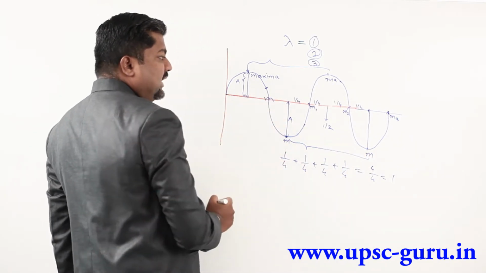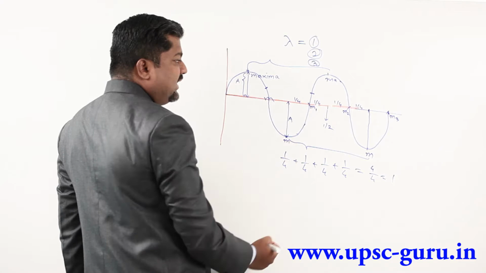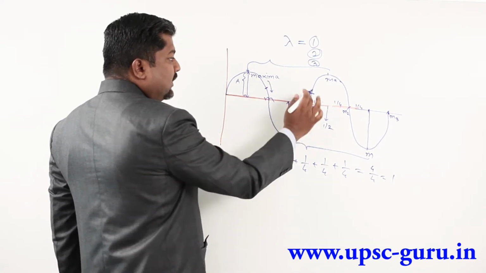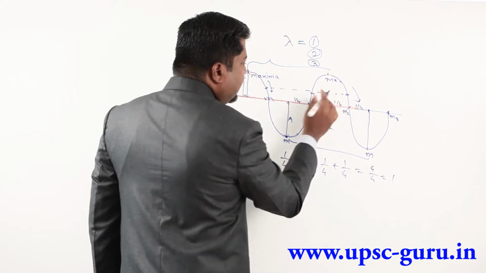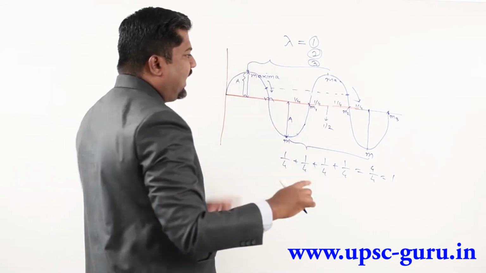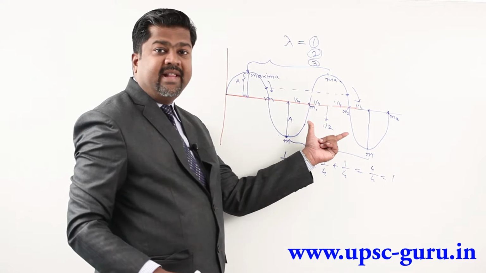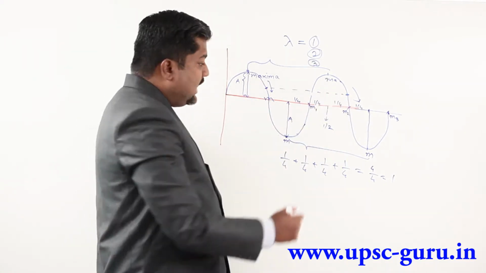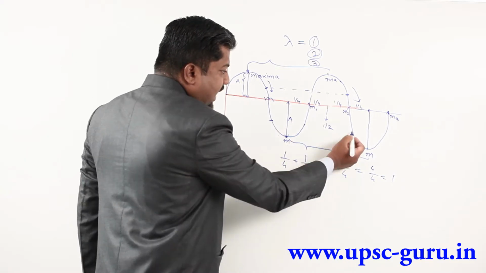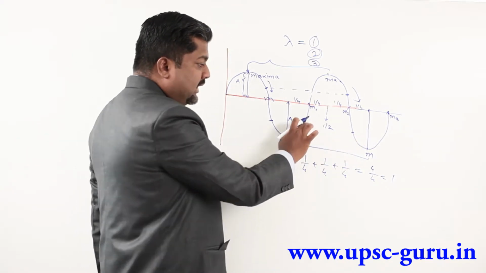Suppose this point is there, then I should not call this in phase because this is going down. So same way going down, I have to mark out a point here, and then I should call these 2 points as in phase points. So distance between these two, that is also called as wavelength. Any point here consider. So same way I have to consider a similar point here. I am not considering this point.